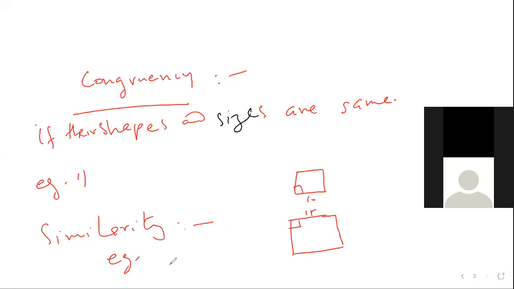So write the example: two squares are always similar. Two equilateral triangles. No need of two: all squares are similar, all equilateral triangles are similar, all circles are similar.